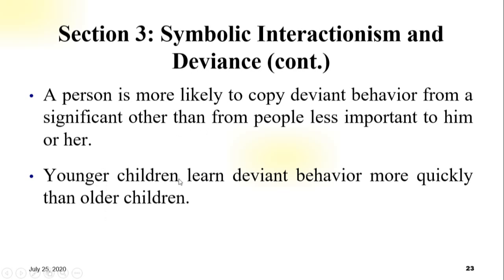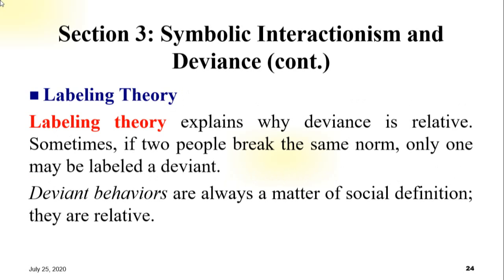The third one: younger children learn deviant behavior more quickly than older children. Younger children are the opposite of older children. I mean in how they learn, younger children get it faster than older children.